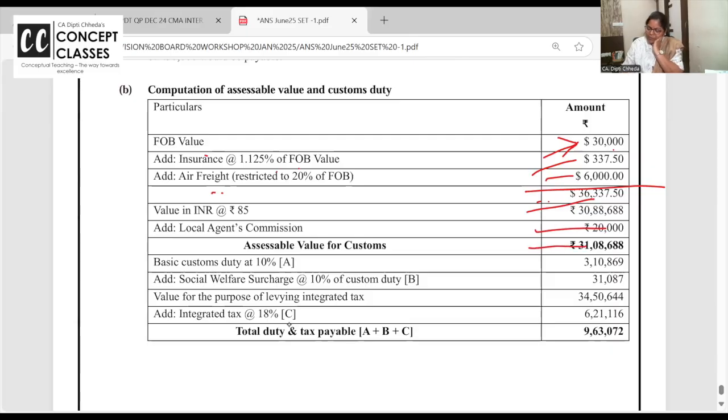On that charge basic custom duty. On basic custom duty, this is asked in MCQ also. Social welfare surcharge is always 10% on the duty. So this is your value after custom duty. And now import of goods, IGST is charged on value including custom duty. 18% GST is charged.